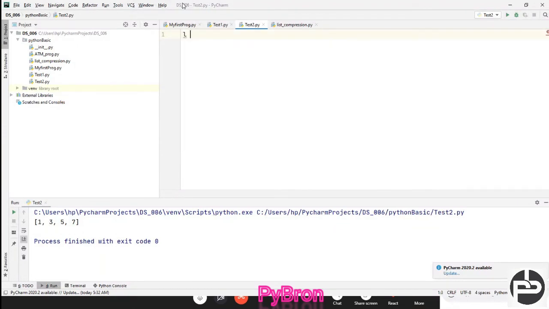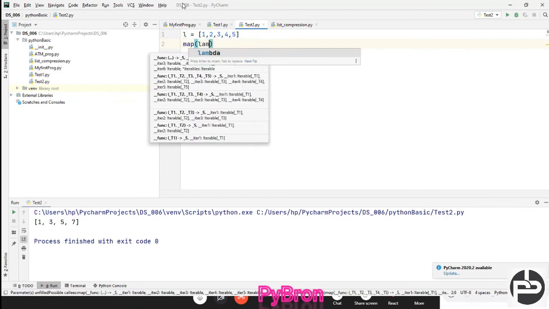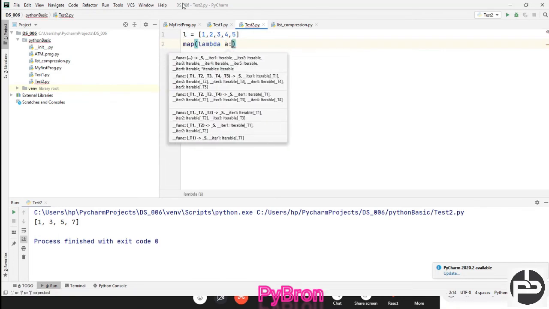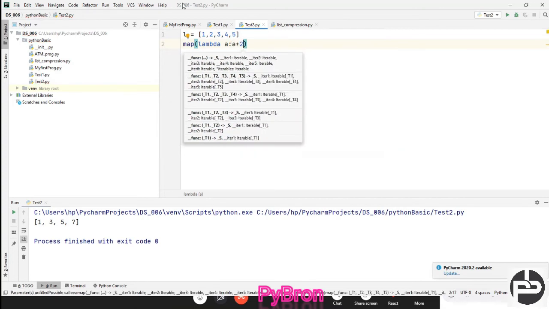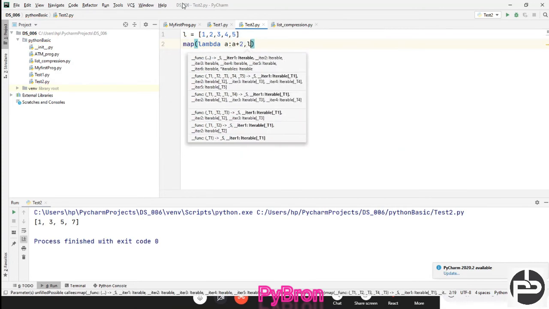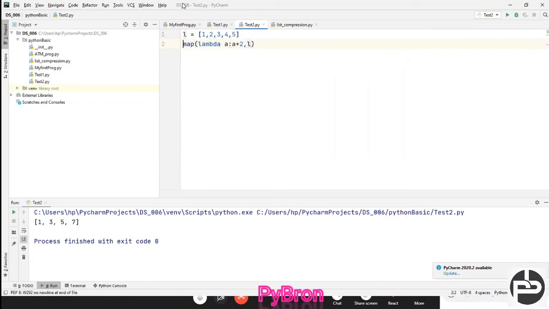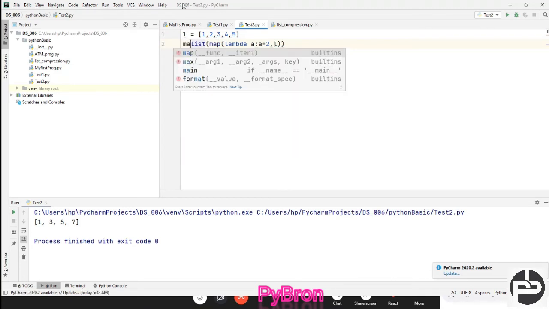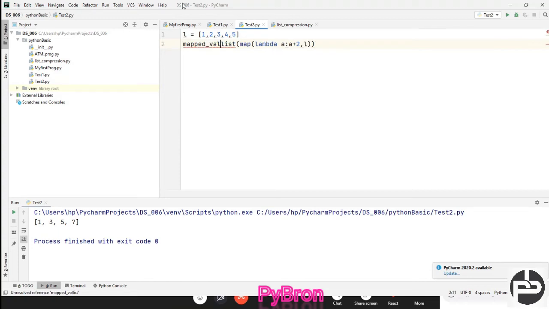Right now I'm going to define a list, and inside the list I'm going to define 1, 2, 3, 4, 5. Now I'm going to define the map function. Inside the map function I'm going to define the lambda function, lambda a colon a plus 2, and then, after a comma, the list. Now this complete thing I'm going to convert into a list, passing it as the argument, and I'm going to store it in mapped_value. Got it?